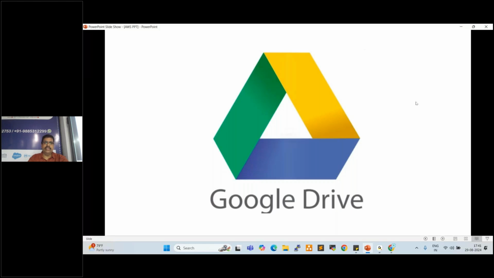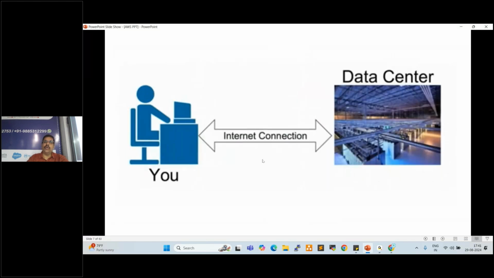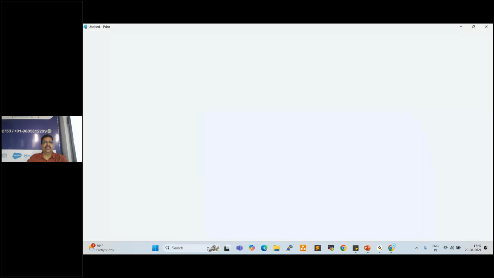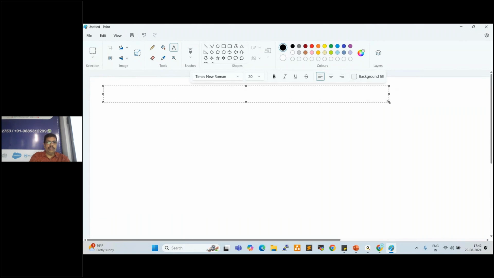In the backend, there will be a server. Actually it is not just a server, it is a data center, right? When I upload any files into Google Drive, those files are directly uploaded into a data center. What is a data center, anyone? A collection of servers, yes. Fine, so we are talking about data center.